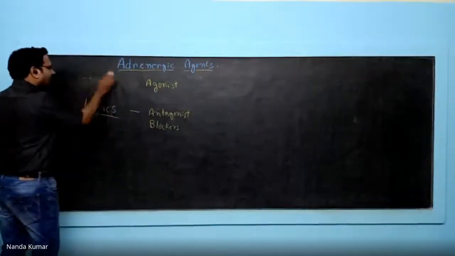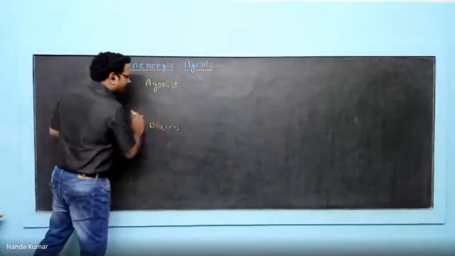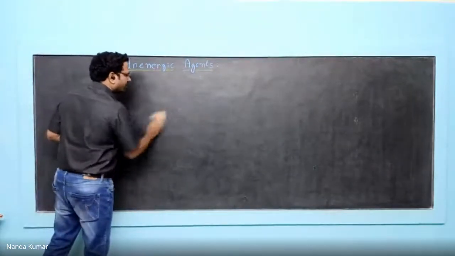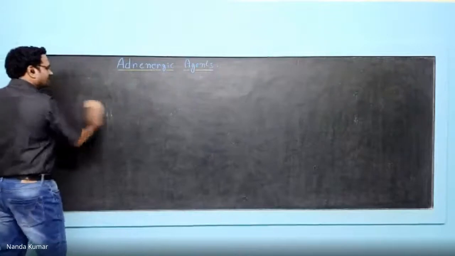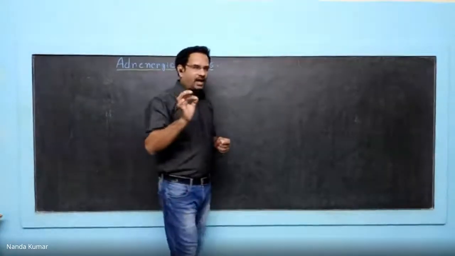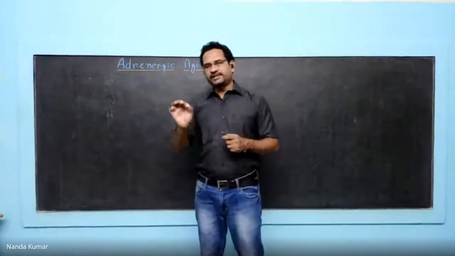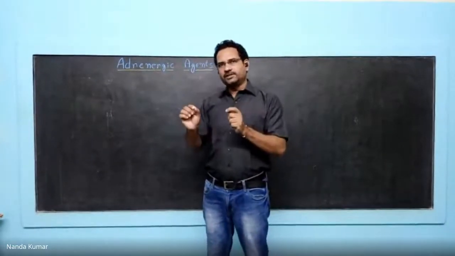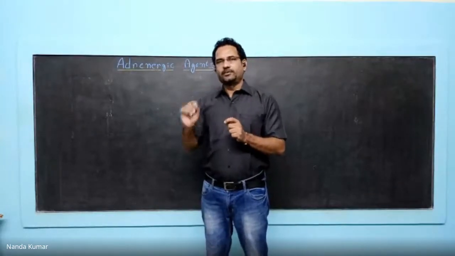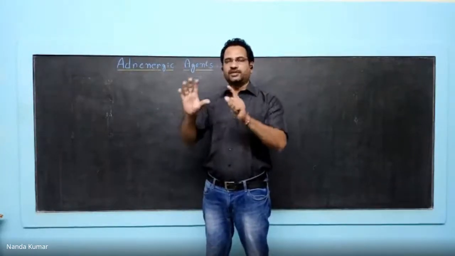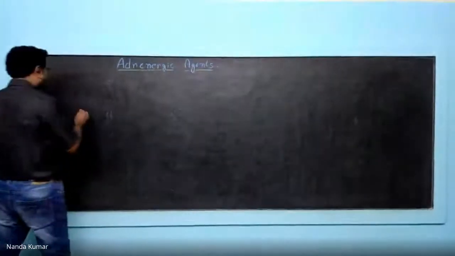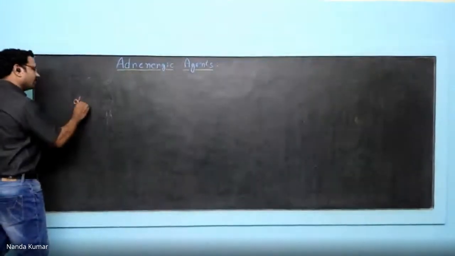I'll start with the alpha-1 receptor. The moment I say alpha-1 receptor, you need to think about the location. Where do you find alpha-1 receptors? Yesterday I told you about the location of receptors. Alpha-1 receptors are present on cutaneous blood vessels, splanchnic blood vessels, mucous blood vessels, and one more is the urethra. So this is the location of alpha-1 receptors. So let us see about alpha-1 receptors.